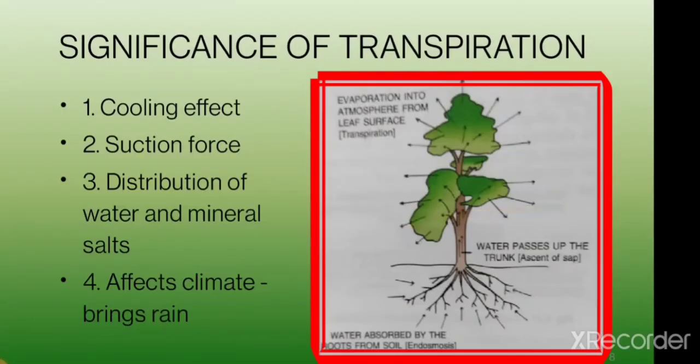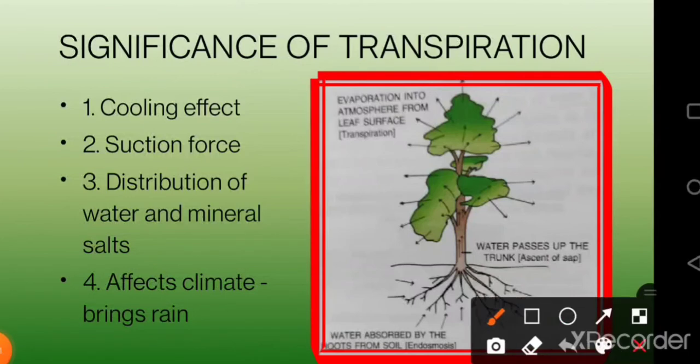Now, the next topic is the significance, the importance of transpiration. Now students, the very first point, as we can all see here, is that transpiration brings a cooling effect for the plants. The plants stand in the outermost sun every time in the daytime. During this time, the temperature of the leaves may increase, the leaves may burn, they may undergo wilting. So wherever evaporation takes place, evaporation causes cooling. So evaporation reduces the temperature of the leaf surface.